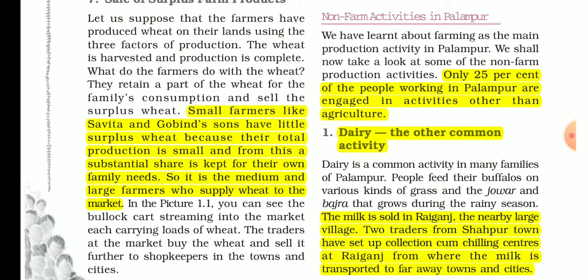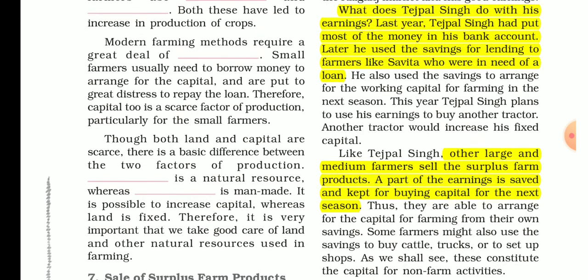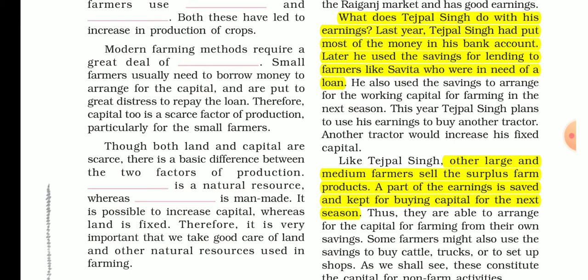If you have 10 acres of land and you are getting 40 quintals of wheat, and suppose you have a 5 member family, you need 4 to 5 quintals of wheat for your family. The other 6 or 7 quintals will be remaining as surplus, and you can sell it in the market. So this is called a large farmer, who has more workers, like Tejpal Singh.